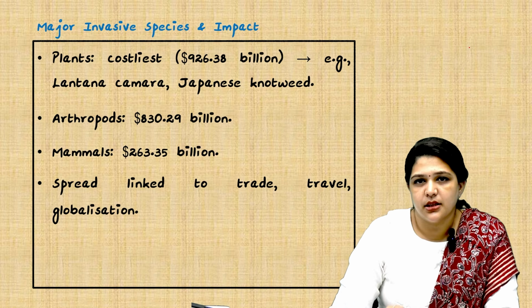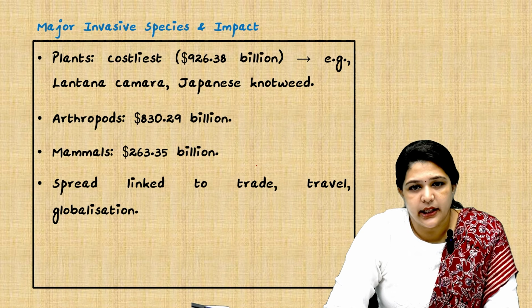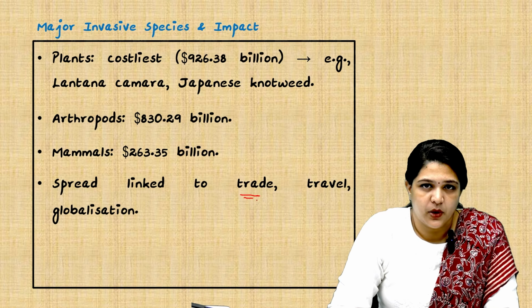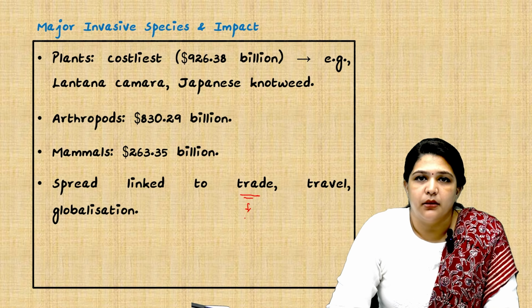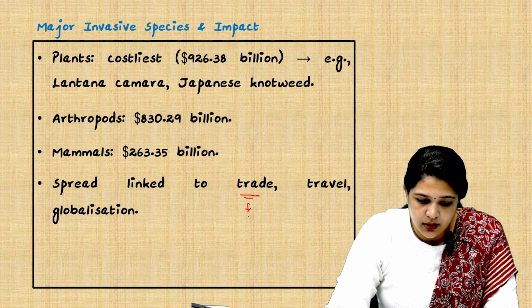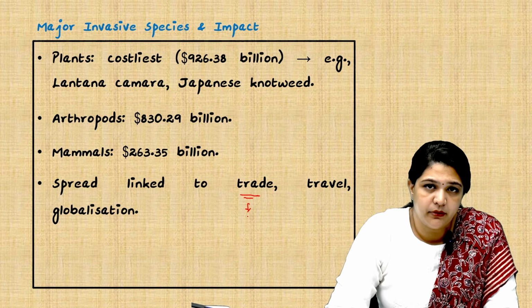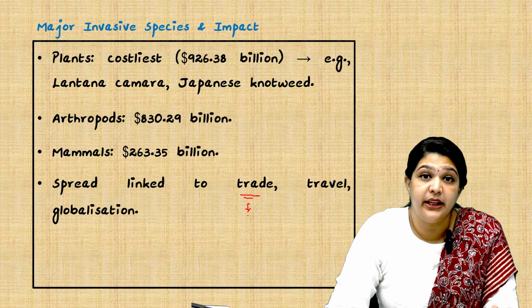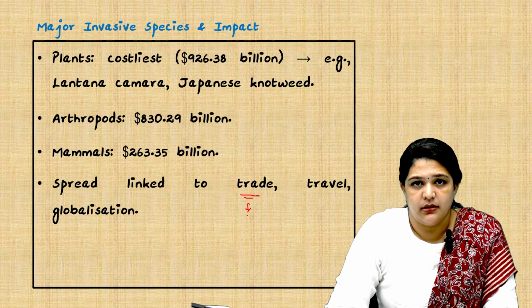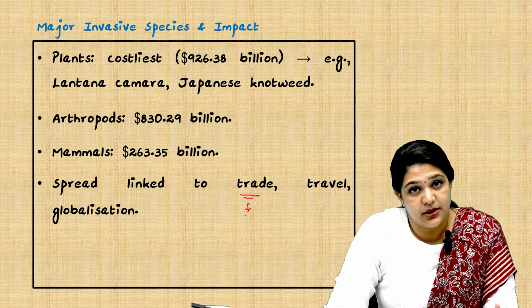So, what is a major reason for invasive species? It is linked with trade, travel and globalization. Trade, I will tell you one important example. There is a plant called Parthenium. This Parthenium came to India through wheat import. When we imported wheat from Western nations, a plant came along with the wheat as a weed, and today this Parthenium is spread everywhere in our country, and it depletes the soil fertility. It is a major concern.